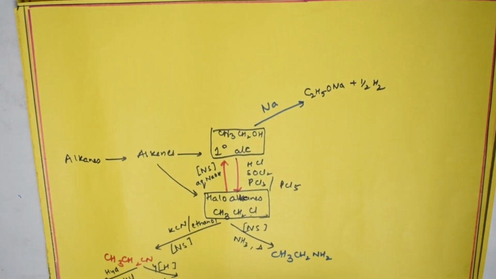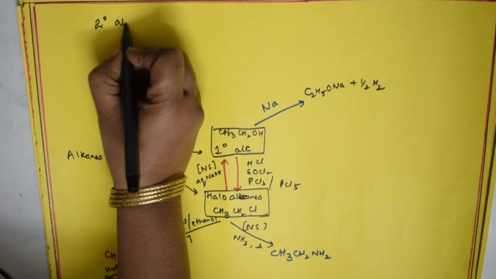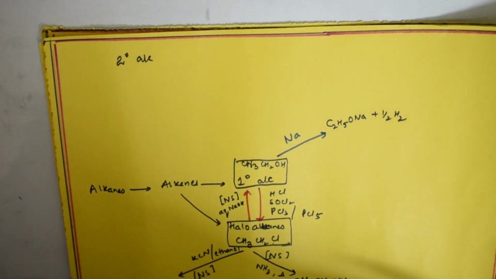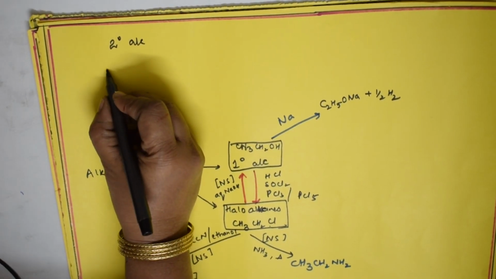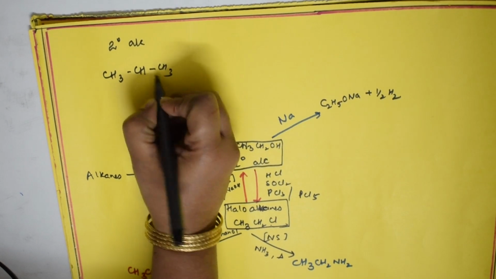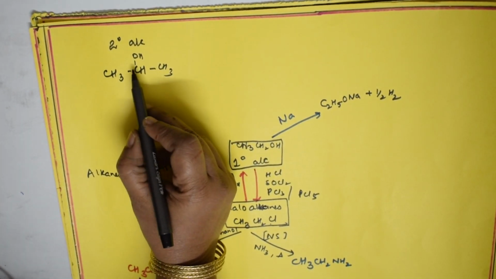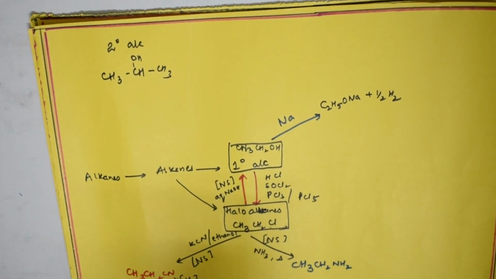Now secondary alcohol, what is going to happen? Just see, I think this is clear. Let me check whether it is coming in the lens or not. So what is a secondary alcohol? It means this carbon is attached to 2 alkyl groups and 1 OH, one functional group. That is a secondary alcohol.